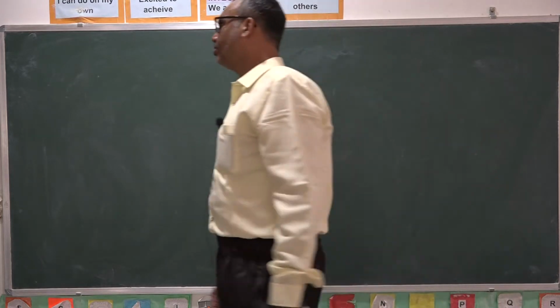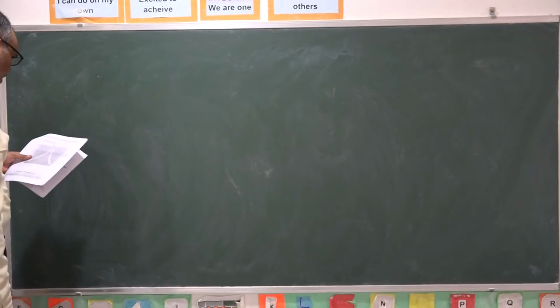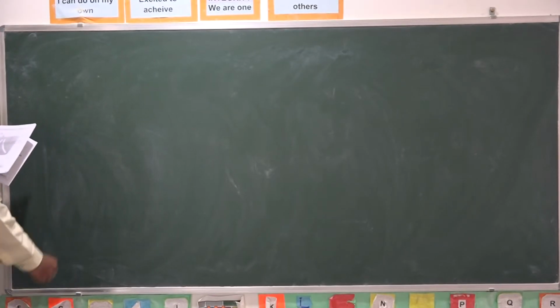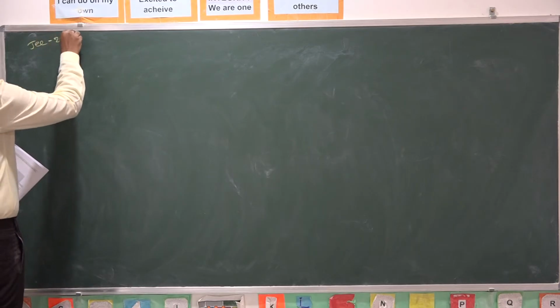JEE Mains. Here, the first question, it is given in 2020 JEE Main, JEE 2020.